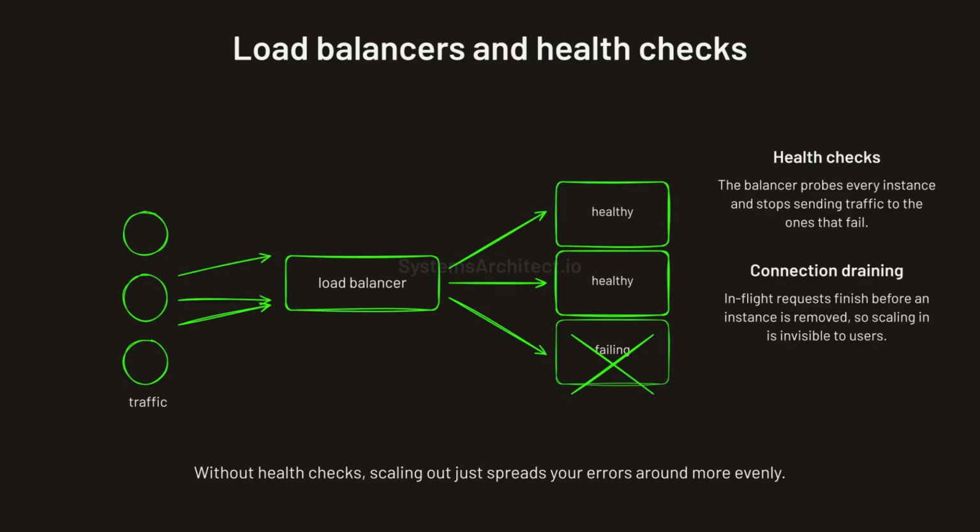A load balancer is the front door that makes horizontal scaling work at all. It spreads incoming requests across every healthy instance in the pool. Health checks are the half of this that people forget. The balancer probes each instance and stops sending traffic to the failing ones. Without that, scaling out just spreads your errors around more evenly.